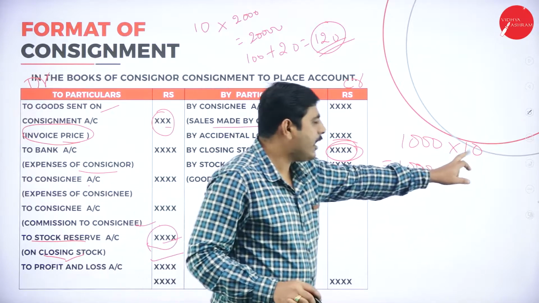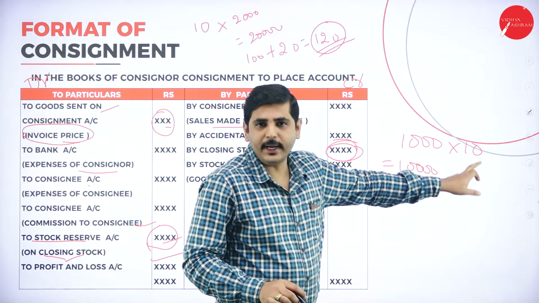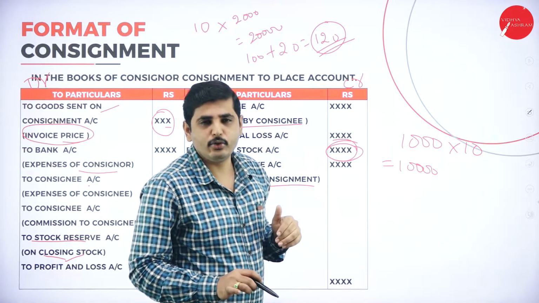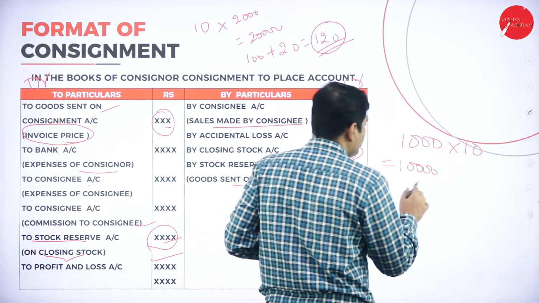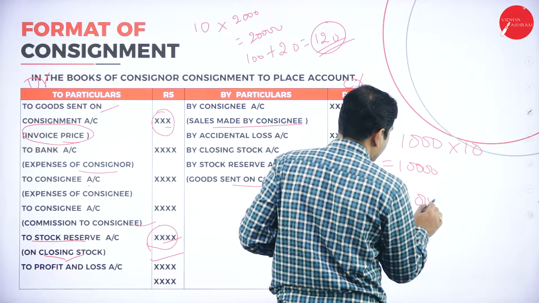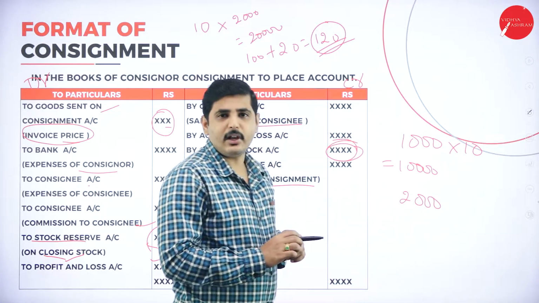Out of 10 articles, or 10 bikes, 2 bikes are destroyed because of an accident. Two bikes means 2,000 rupees is a loss.